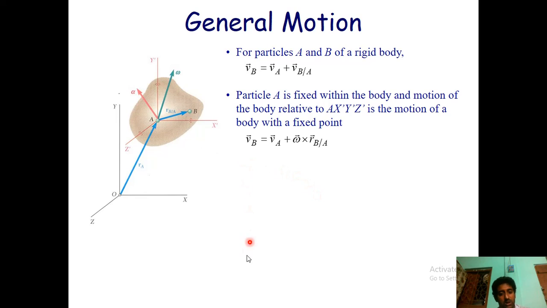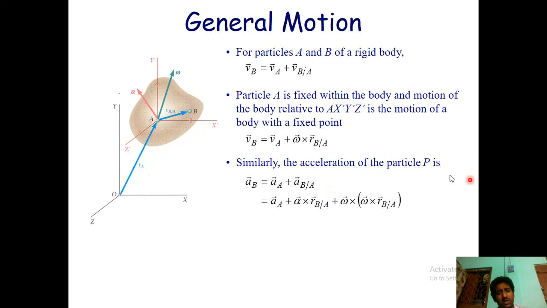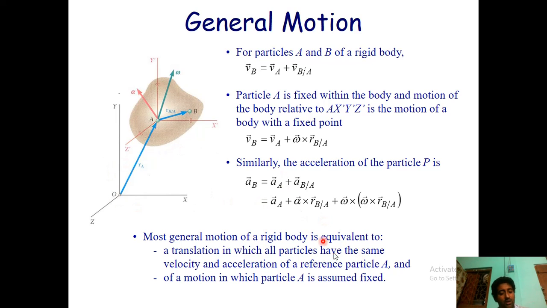So this is V_B. If you consider the velocity at point B, you could find it as V_B equals V_A plus V_B/A, that is the relative velocity of B with respect to A. You can write omega cross r_B/A. Fine. Similarly for the acceleration of particle P, we know that a equals alpha cross r plus omega cross omega cross r, as we have studied earlier. After that we could just get our answers.